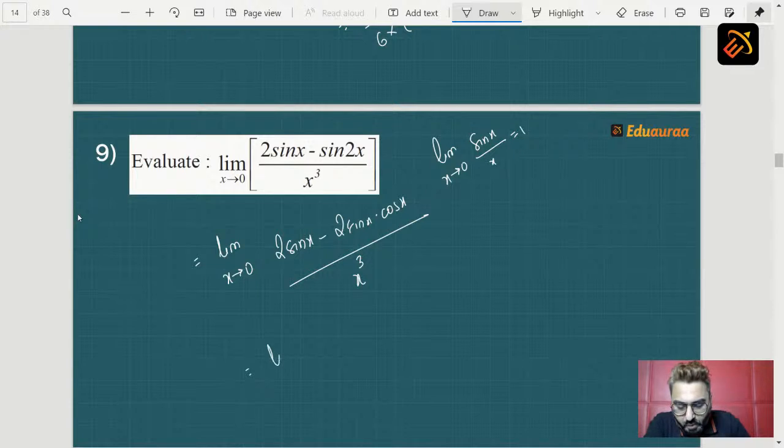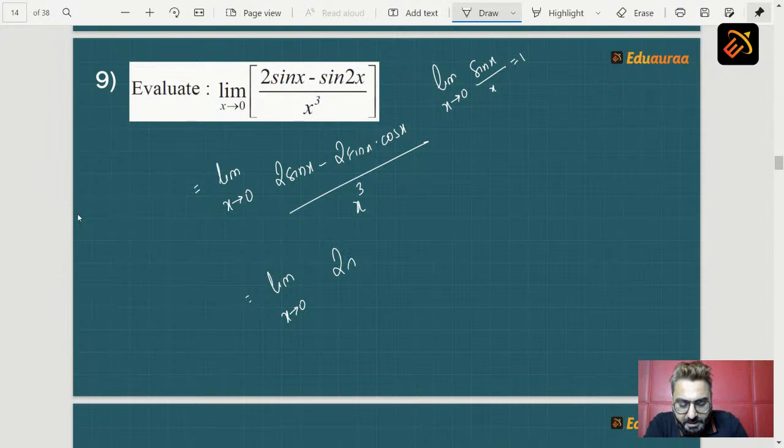Let's take 2 sin x common. So limit x tending to 0, 2 sin x comes out as common.